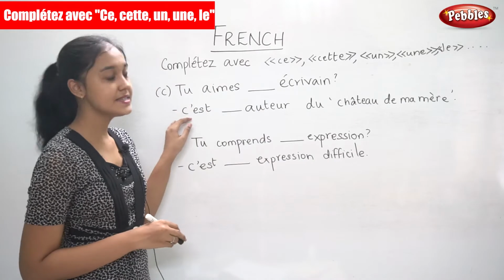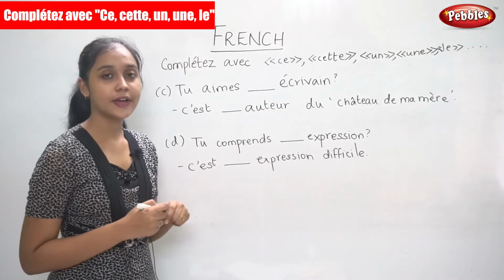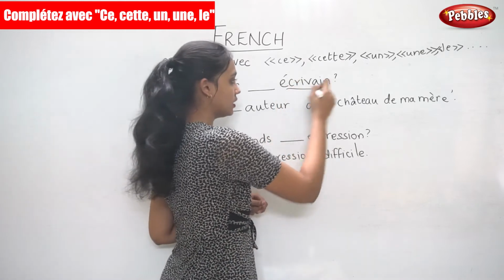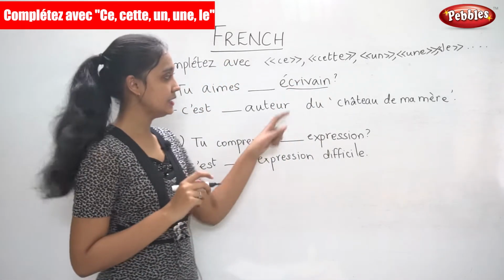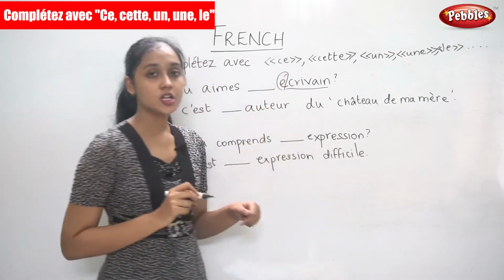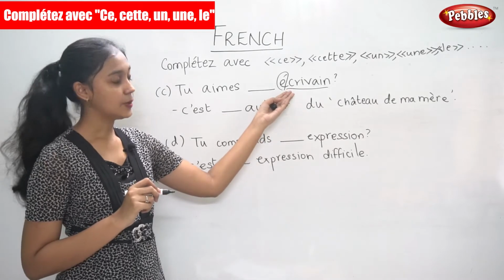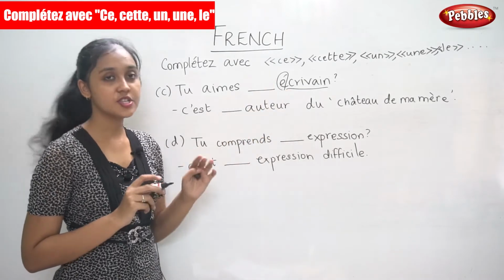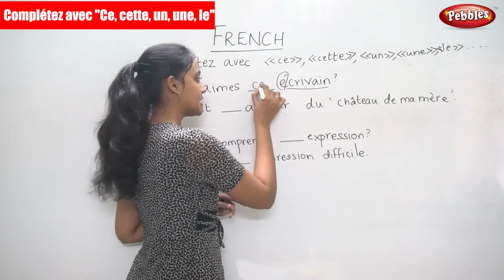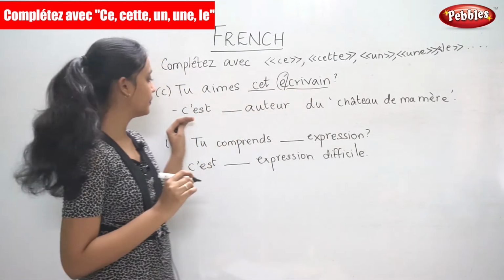So the next sentence, tu aimes dash écrivain? Now we have to look at the noun. It is masculine singular, but it begins with a vowel. So you like this writer? So which demonstrative do we use? We use cet. Tu aimes cet écrivain?